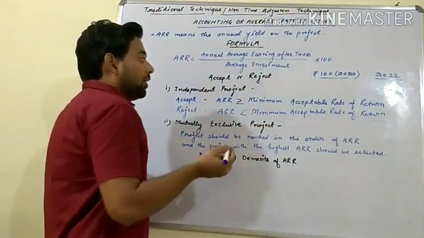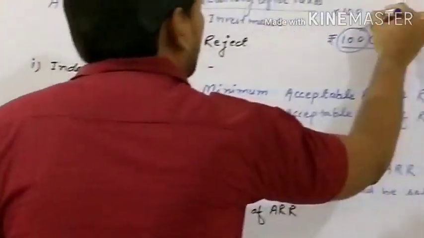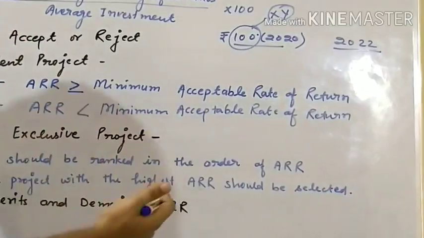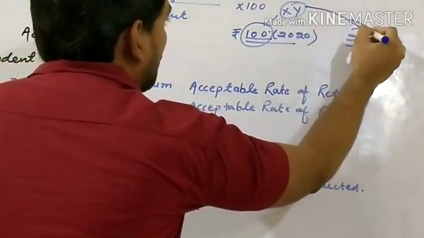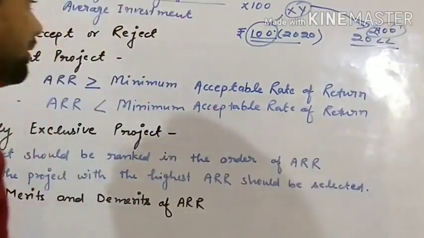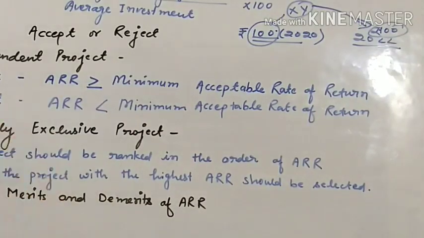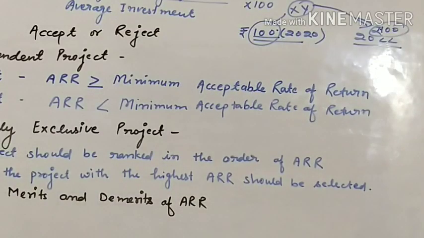It means we can purchase a particular article, suppose XY, for 100 rupees. It can't be possible that we will purchase this article in 2022 at rupees 100. That's why we have to consider the time value of money, but this method ignores it. This is the big demerit.